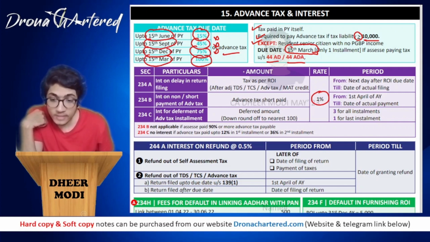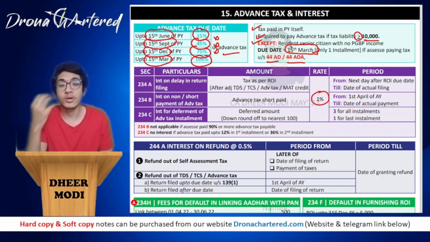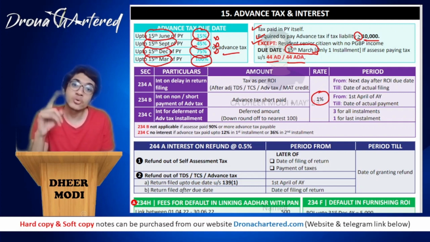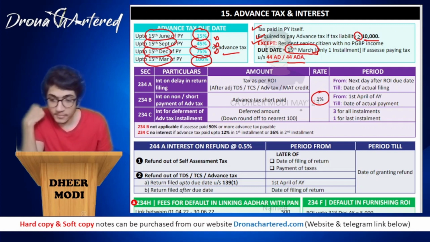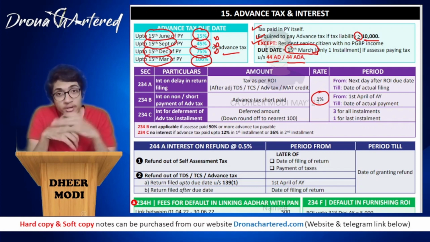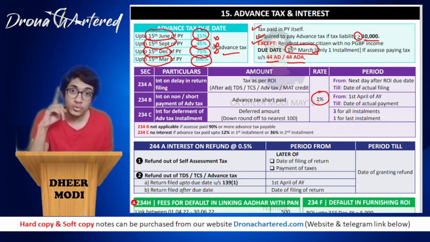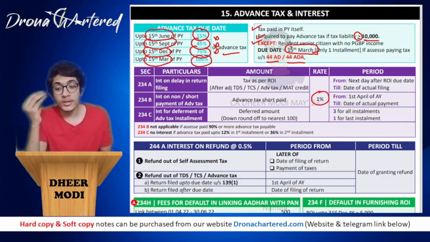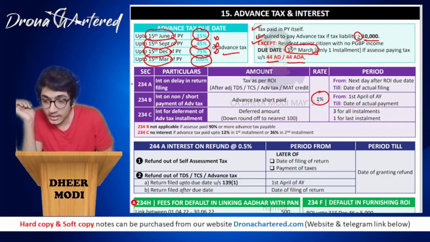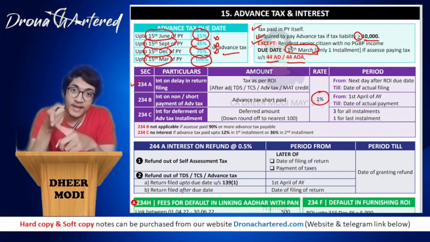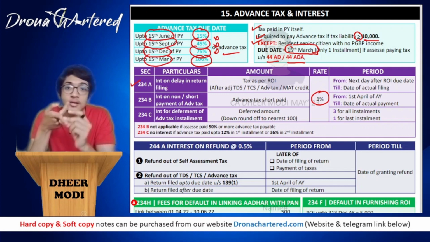Now your amount will be taxed as per your return of income. Whatever income you have shown in your return, we will calculate tax on that, and on that portion we will be calculating 1% per month. From the next day after the return of income due date, that is when you have to file your return, from the due date till the date of actual filing. So 234A is due to late filing of return. Clear? 234A is from the due date till the date you actually file the return.